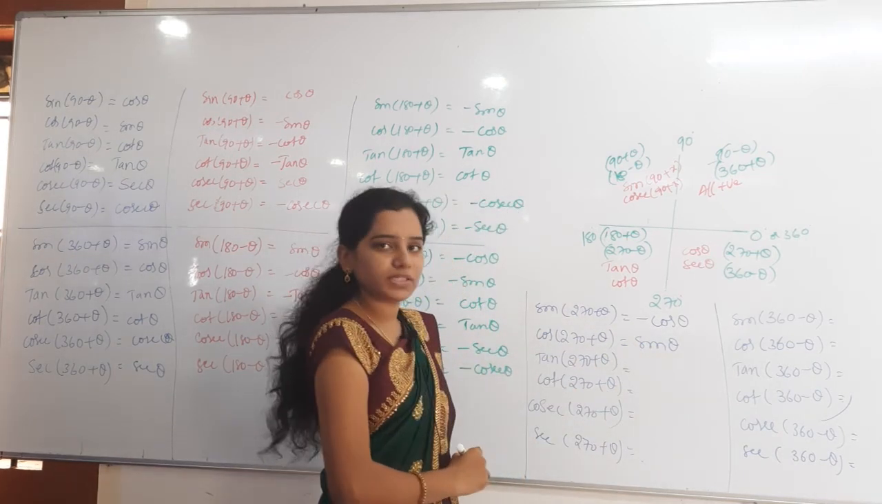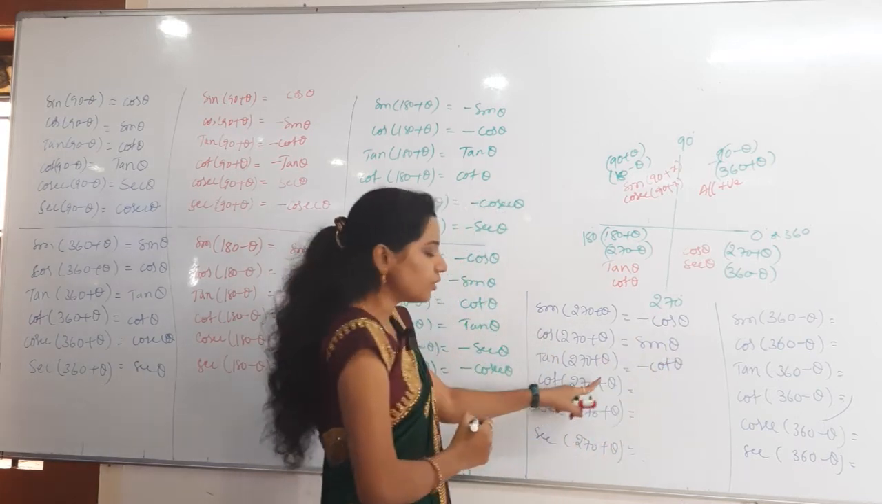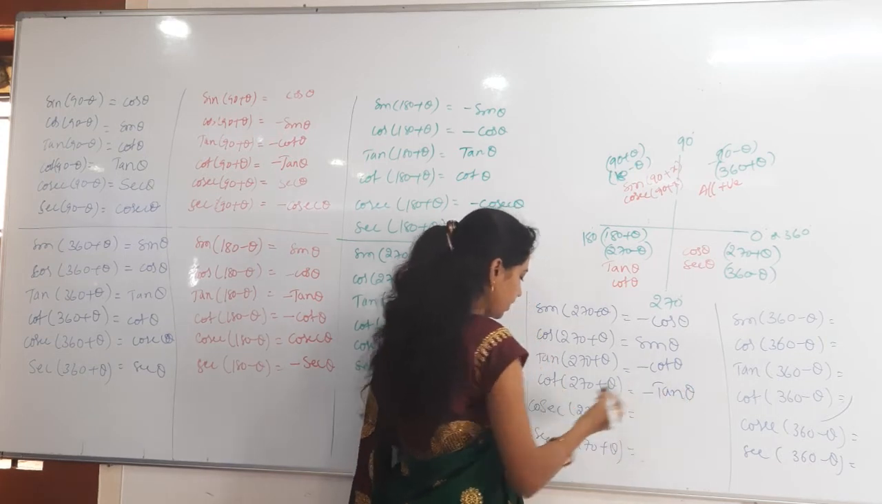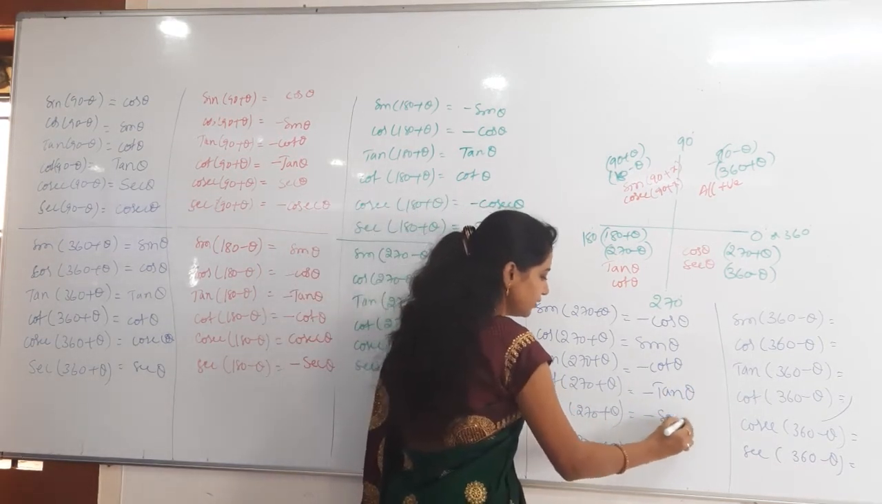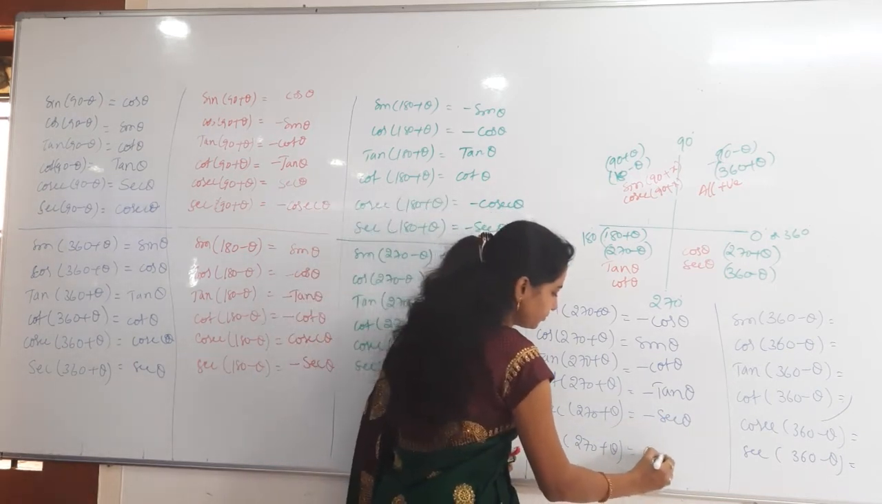Tan 270 plus theta is minus cot theta, cot 270 plus theta is minus tan theta, very good. Then cosecant 270 plus theta is minus secant theta, then secant 270 plus theta is minus cosecant theta.